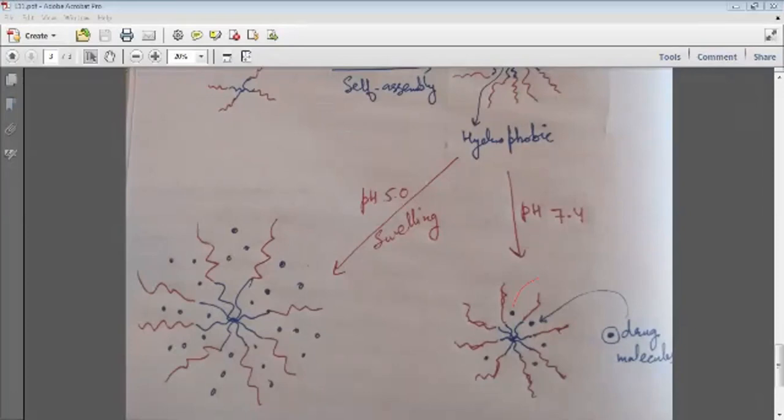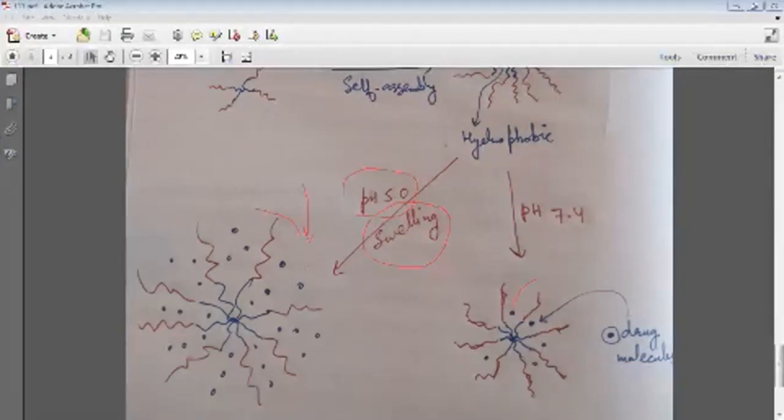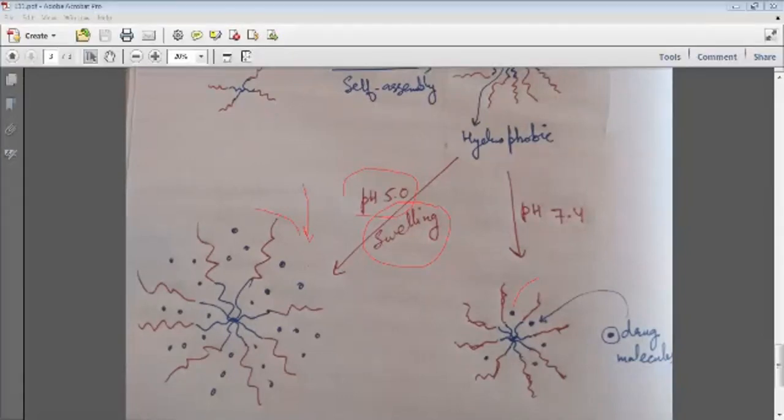Now if we change the pH to 5, a phenomenon of swelling occurs in these micelles. That means they will increase in volume. When the volume increases, obviously their capacity to hold the drug molecules will also increase. So you can see here these blue dots are just drug molecules, and this is at pH 5, a swelling of this molecule.